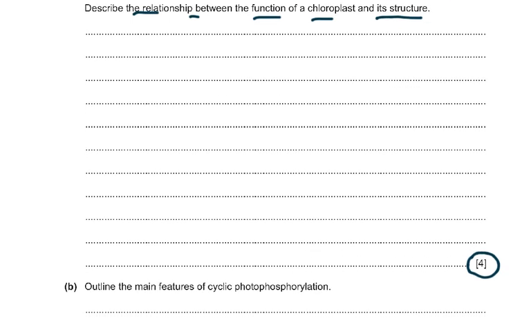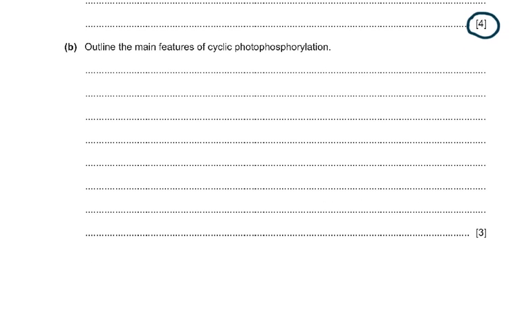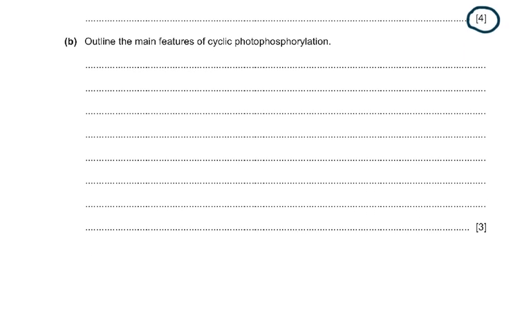Now, the next part again was a very direct question. Outline the main features of cyclic photophosphorylation. So in cyclic photophosphorylation, what happens is light excites electrons in PS1. Electrons are passed along the ETC, hydrogen protons are pumped into the thylakoid, protons diffuse through the ATP synthase, and this results in the formation of ATP.